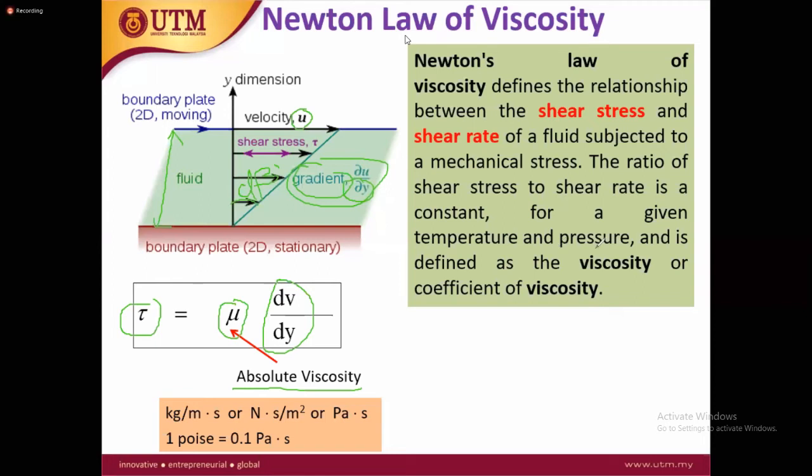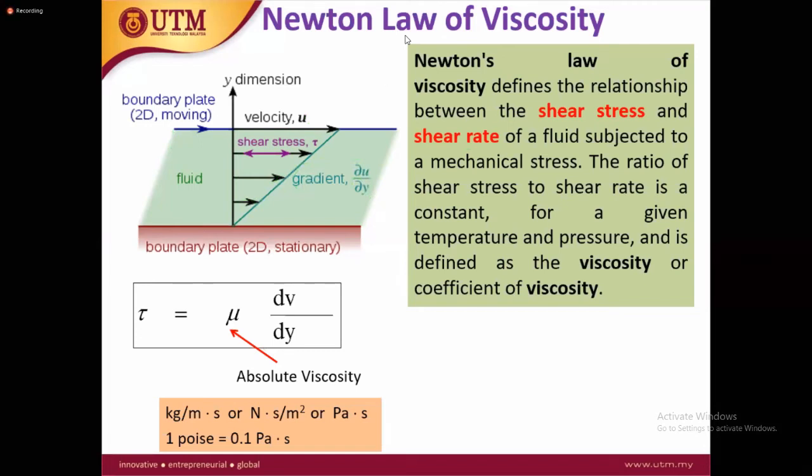This constant is also called the viscosity or coefficient of viscosity. So this is how we define the relation between shear stress, shear strain, and viscosity. But the question here is, why is it important to measure the viscosity, or what is the importance of viscosity? You will see in the next slide why we want to measure the viscosity. Viscosity is very important.